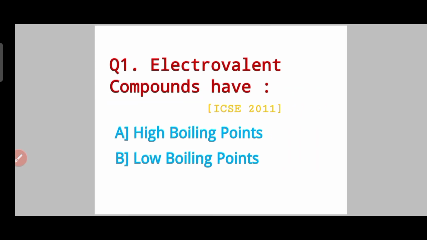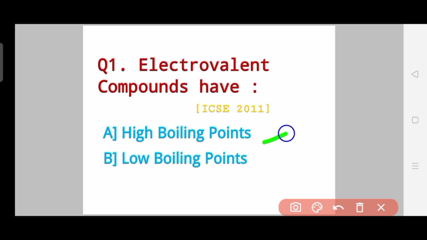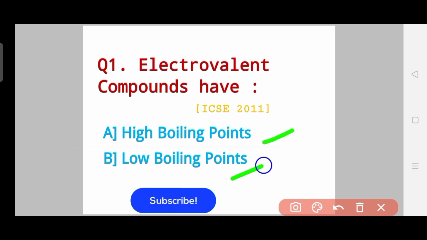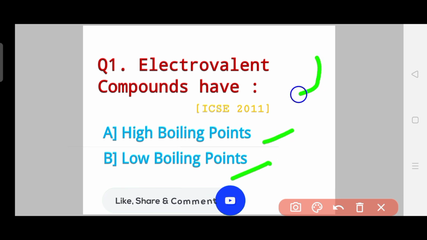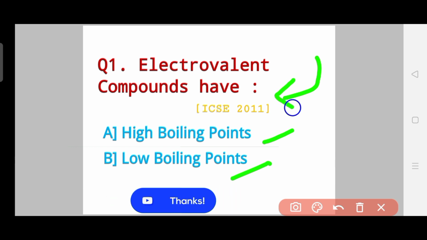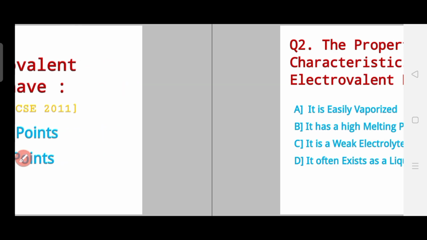Here is the first question. The first question says: electrovalent compounds have, the first option is high boiling points and the second option is low boiling points, and you can clearly see here that it is an ICSE 2011 question. Okay, now let's go to question number 2.